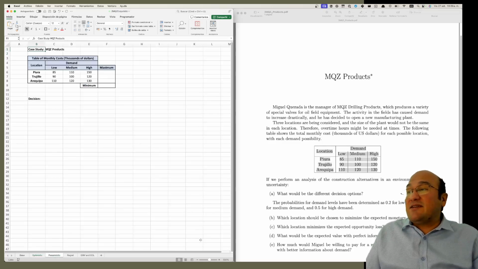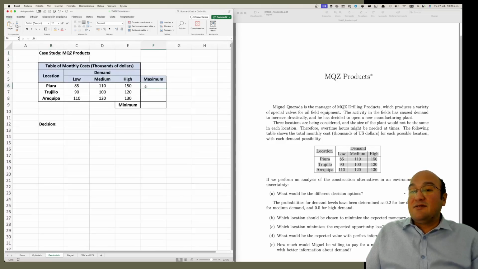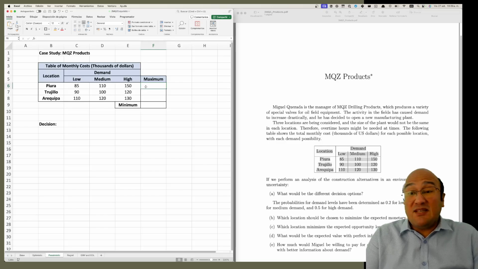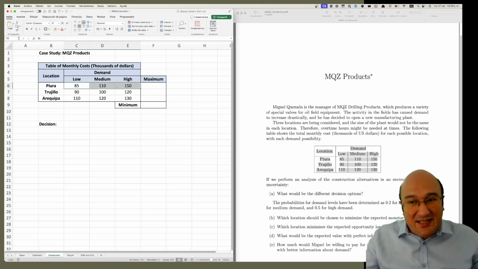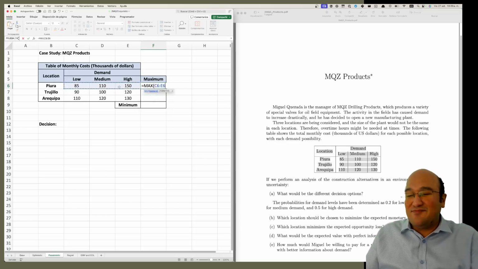The pessimistic. Let's zoom in first. Better. If you're pessimistic, you think that the worst thing is going to happen. What's the worst thing in cost? The biggest cost. So instead of minimum, as when we had profit, we have to do the maximum in the formula. Maximum of the rows.